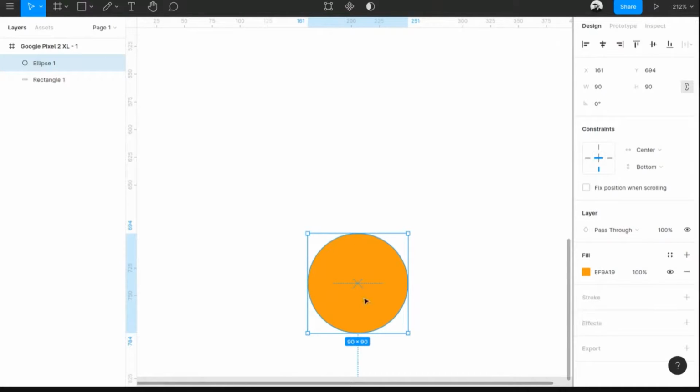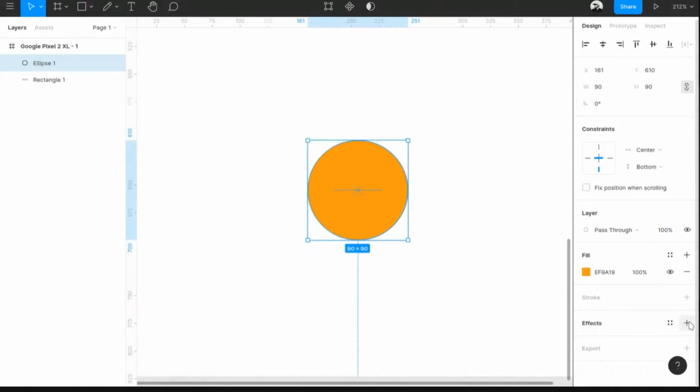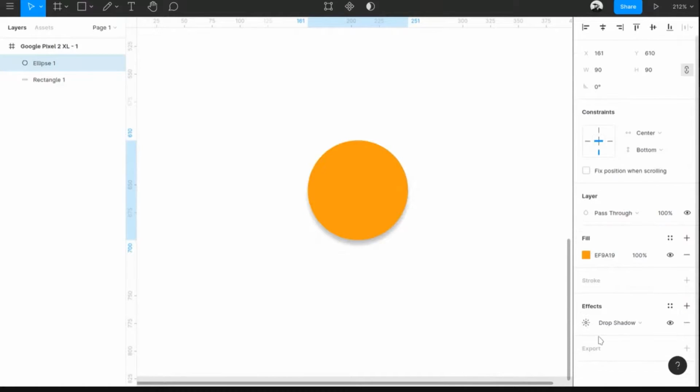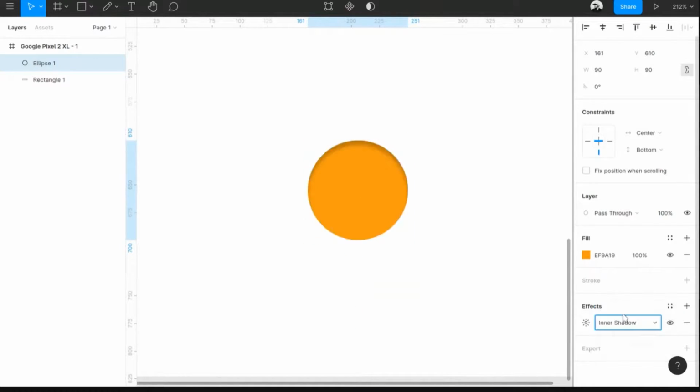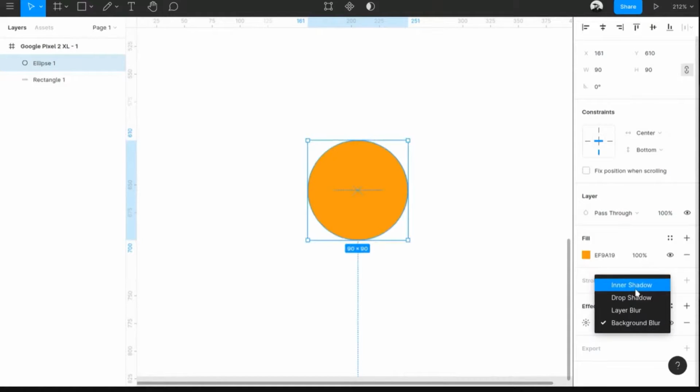The third thing is an effect. If you click on that, you will get a bunch of effects here, but the default will be drop shadow, which basically is used to add shadows to your object. So if you click on that, there are a few other things. You can put an inner shadow on an object. If you want the layer blur, you can blur the object. There is a background blur option also, whereby whatever is in the background will be blurred.